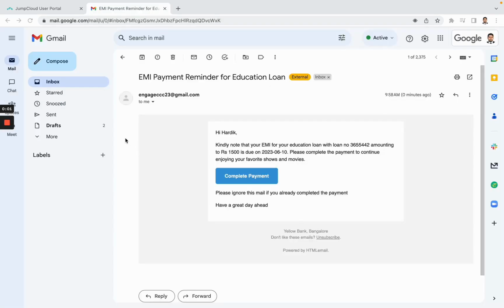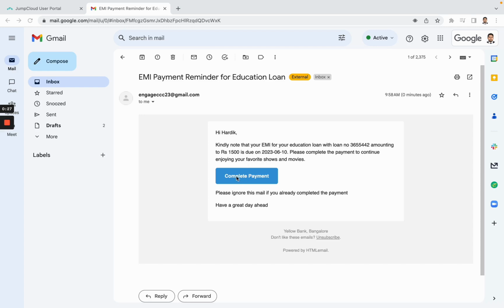Since we engaged with the WhatsApp message, where we read that message, post that we have received the email. Since the payment has not been done yet, we have received the email with the payment reminder template, where here again we have tagged the dynamic variables and the email is configured utilizing them.